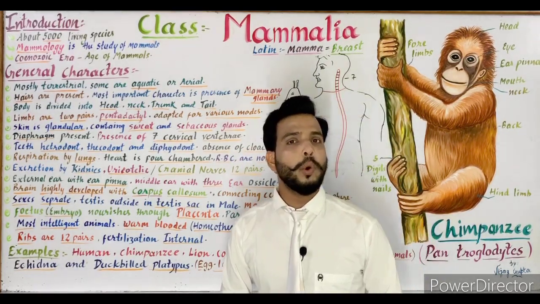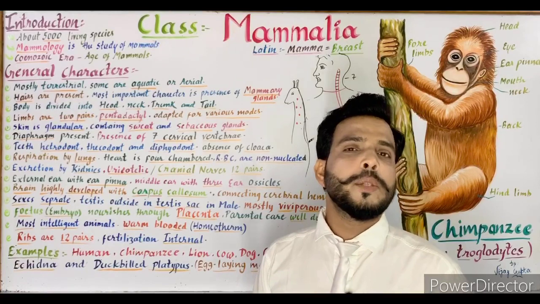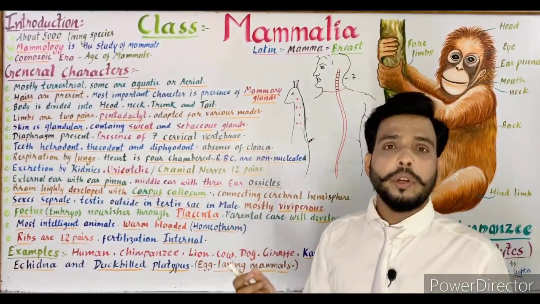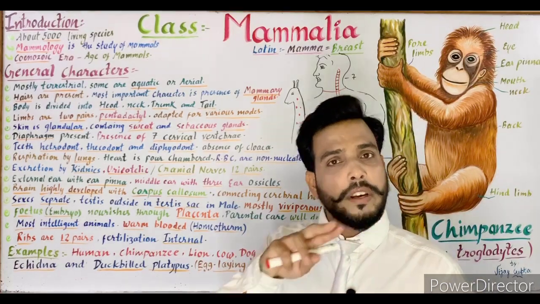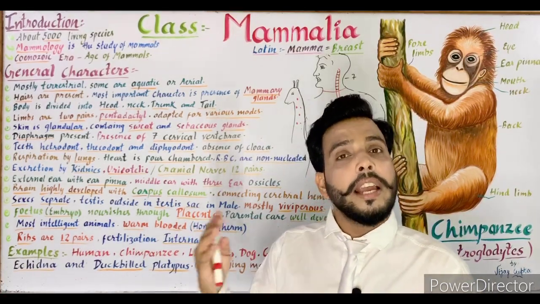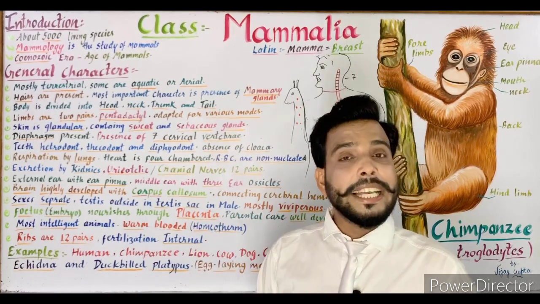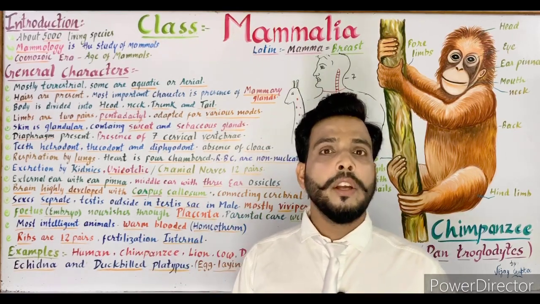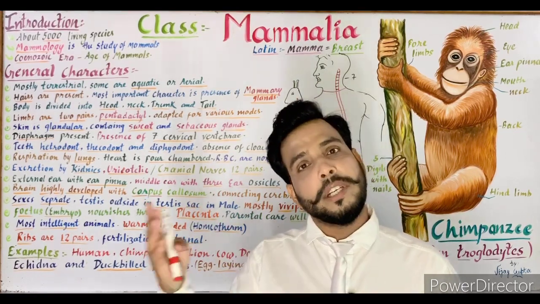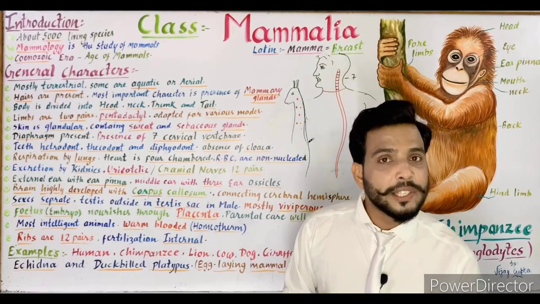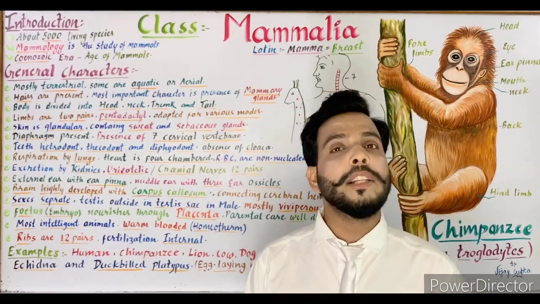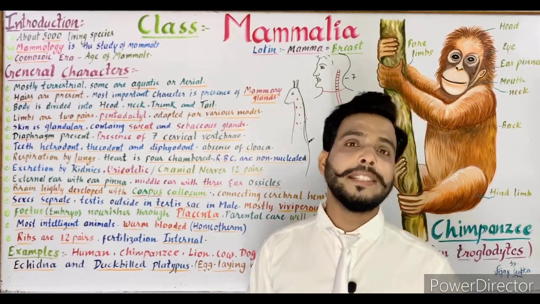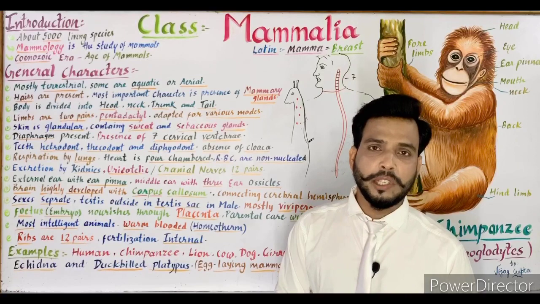Now the next point is the absence of cloaca. As we know, cloaca is a single aperture which is present in amphibians, reptiles, aves. It is a single aperture into which our genital tract, urinary tract and digestive tract open. But in mammals, cloaca is totally absent. There are two separate openings for the urinary system and the digestive system. The opening of the urinary system is known as the urinary orifice, while the end portion of the digestive system is known as the anus. So cloaca is totally absent in mammals.